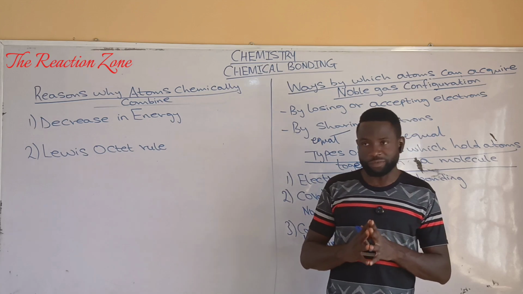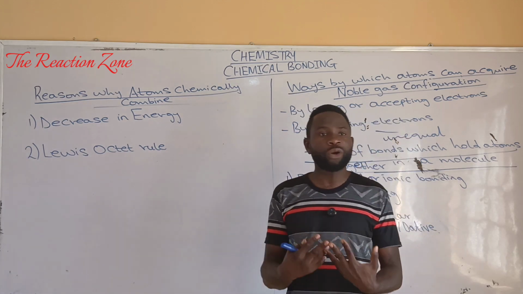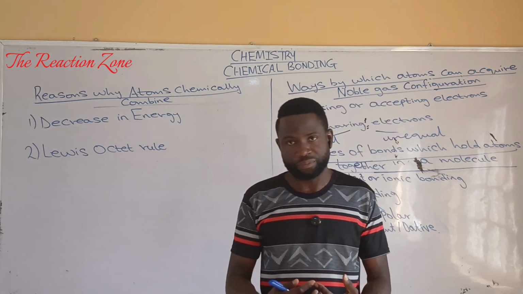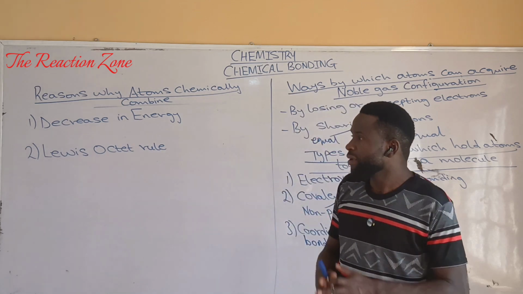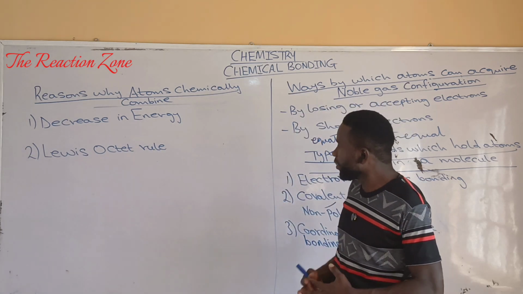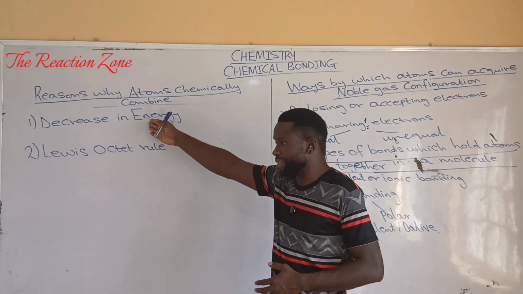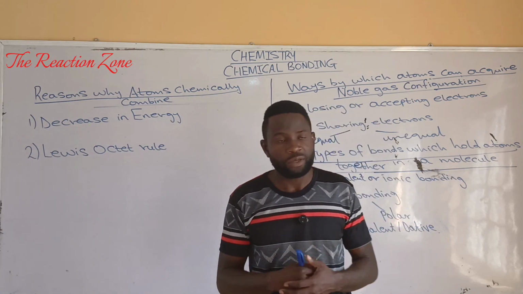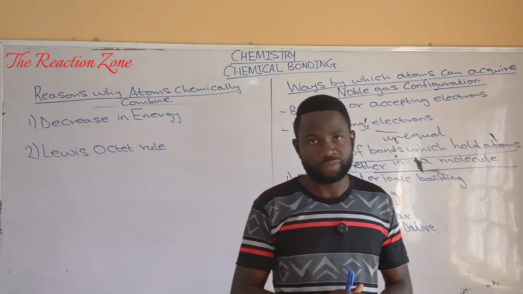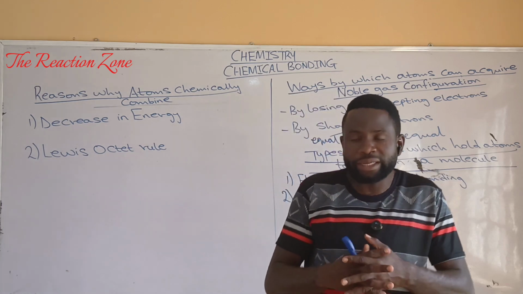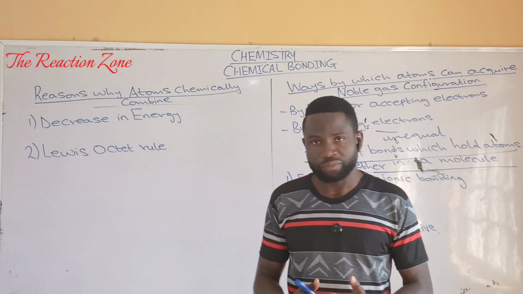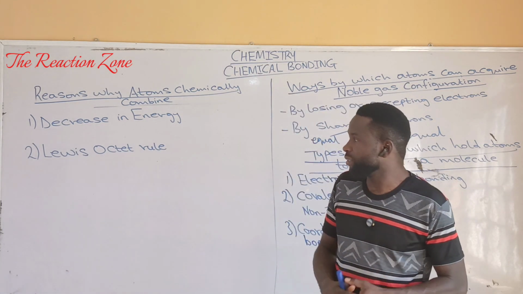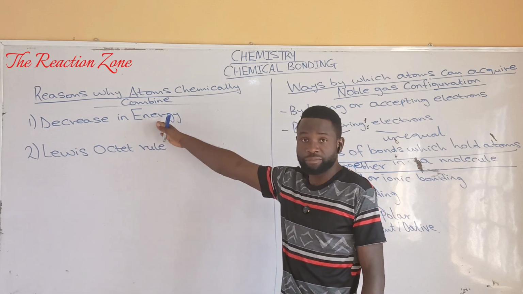As a result of this, when atoms chemically combine by forming bonds, they have a decrease in energy compared to when they are in the unbonded state. As a result of this, atoms will only chemically combine if it will result in a decrease in energy.